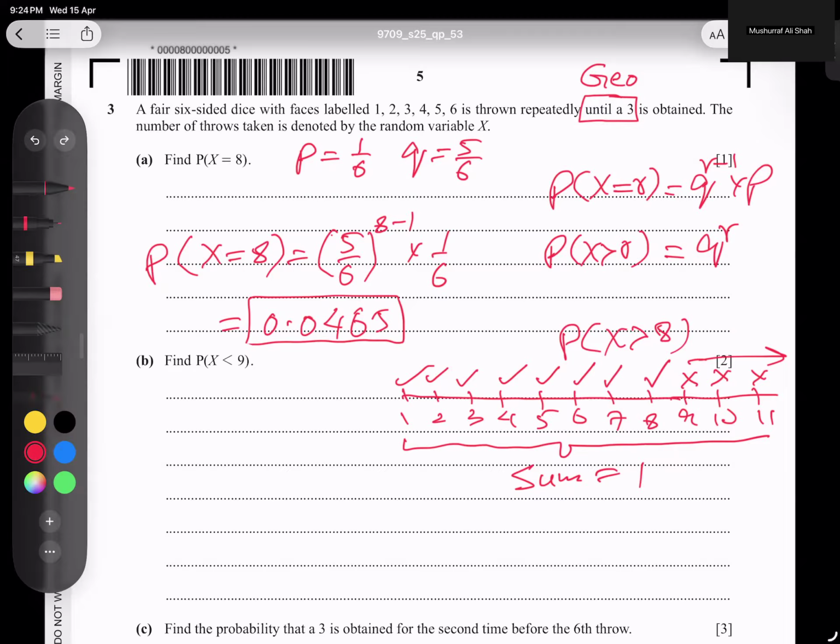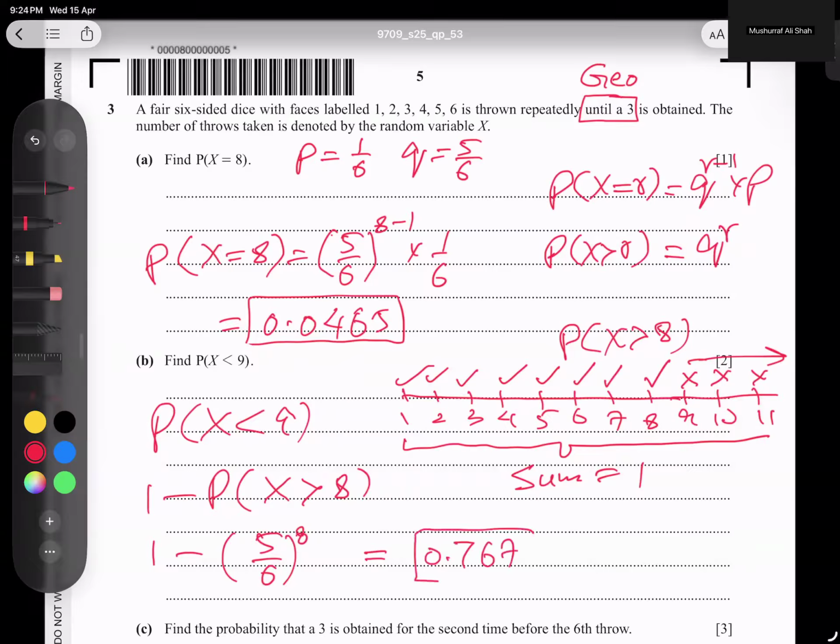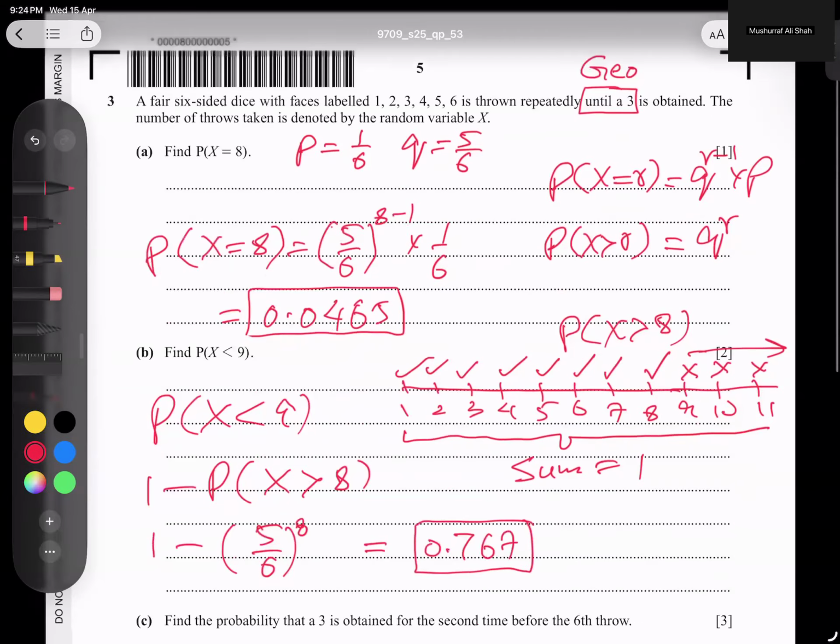I'm now writing the technique here. X less than 9 basically means 1 minus the probability of X more than 8. The formula is q to the power r, where q is 5 over 6 and the power is 8. If you type it in the calculator, we get 0.767 after rounding to 3SF. So I hope it is clear.